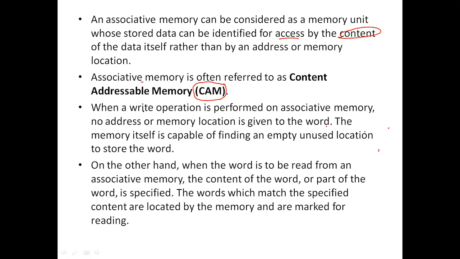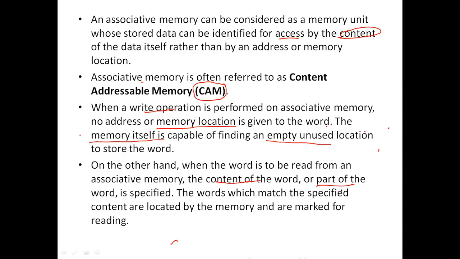When a write operation is performed in an associative memory, no address or memory location is given. As I have said, we are not going to specify any memory location. The associative memory itself is capable of finding an empty unused location to store that particular word. And when the word is to be read from an associative memory, we have to give the content of the word or a part of the word, either of the things we can give.